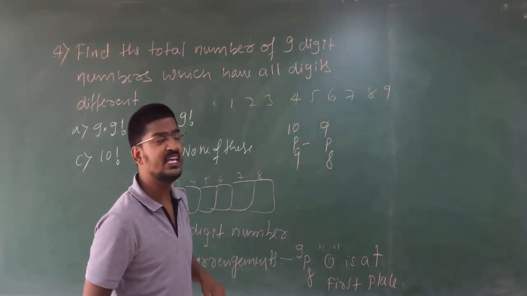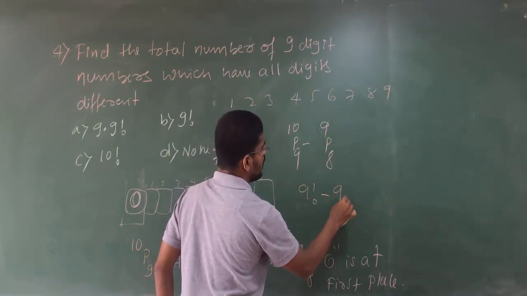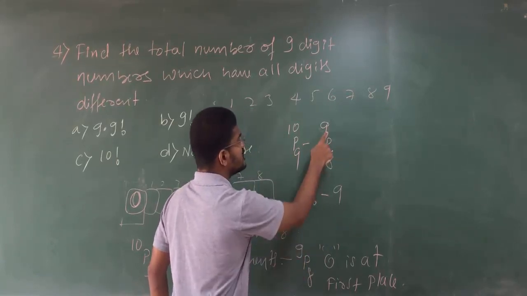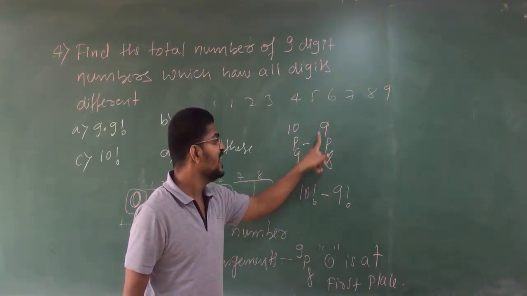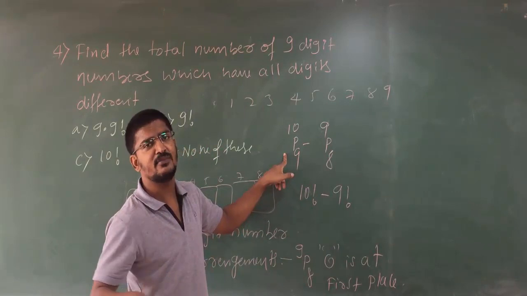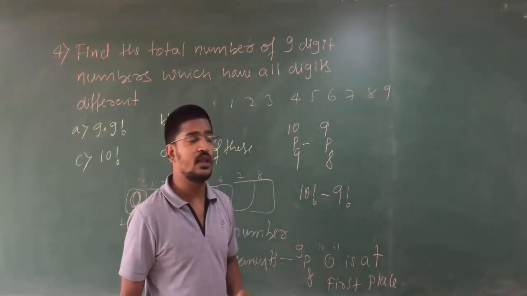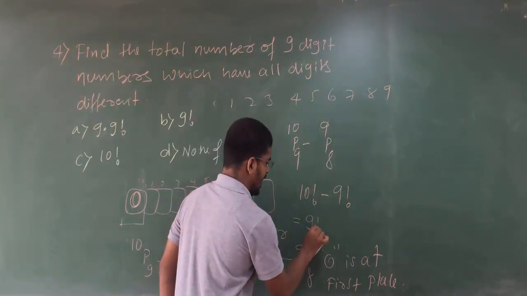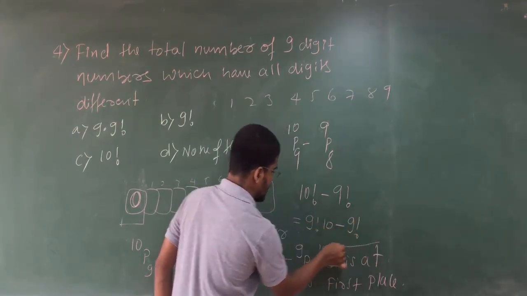So 10P9 is 10 factorial, and 9P8 is 9 factorial. If you simplify, 10P9 is 10 factorial divided by 10 minus 9 factorial, so it will be 10 factorial divided by 1 factorial, minus 9 factorial.